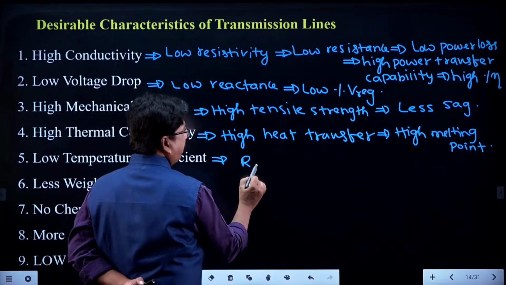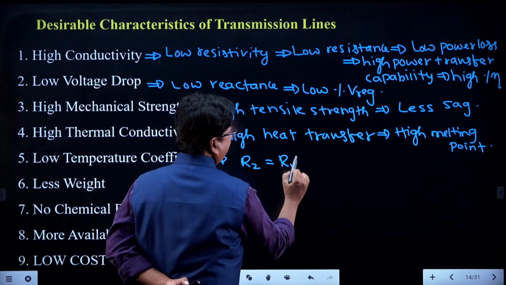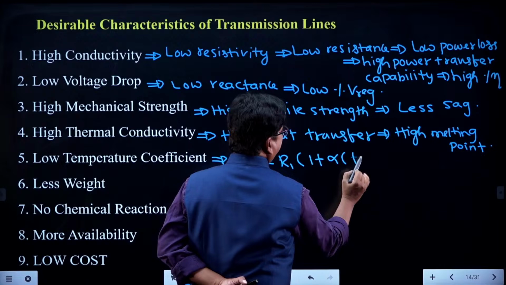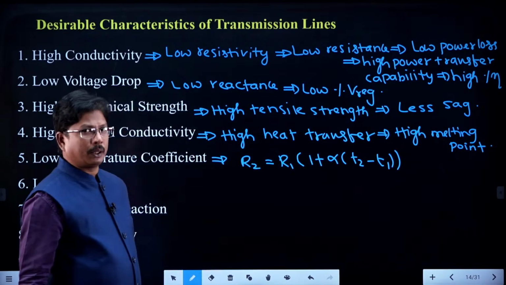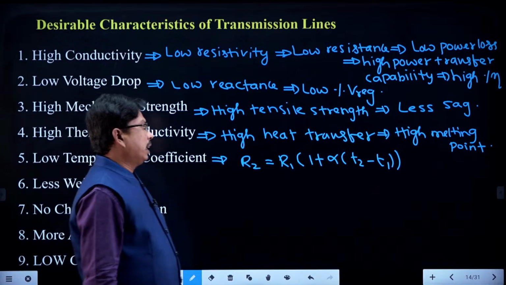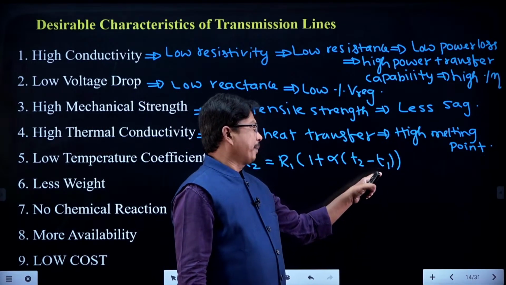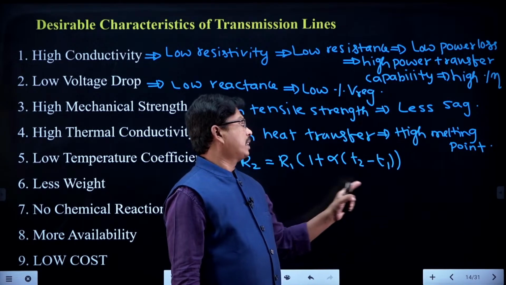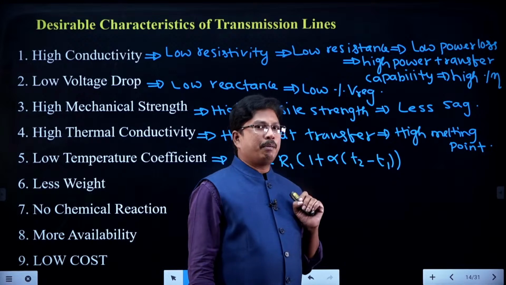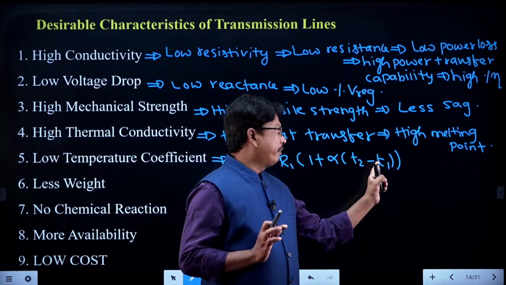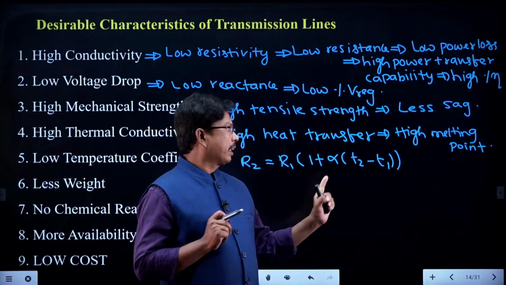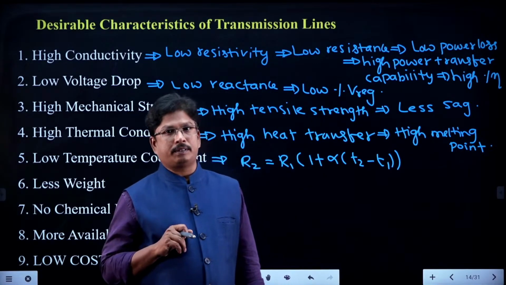R2 is equivalent to R1 into 1 plus alpha into T2 minus T1. This is the variation of resistance with respect to temperature. Suppose the temperature variation is very high, as in some of the states in India. If we compare winter and summer, in winter we are having 3 degrees, in summer 47 degrees.